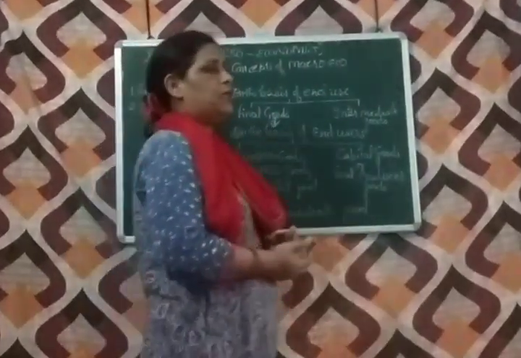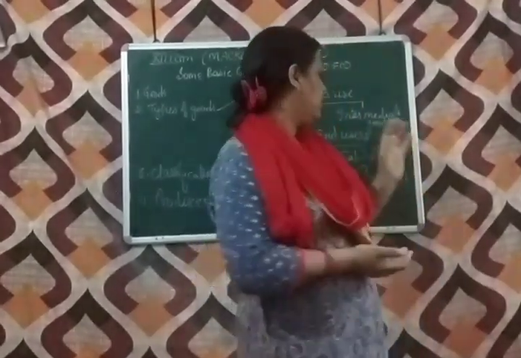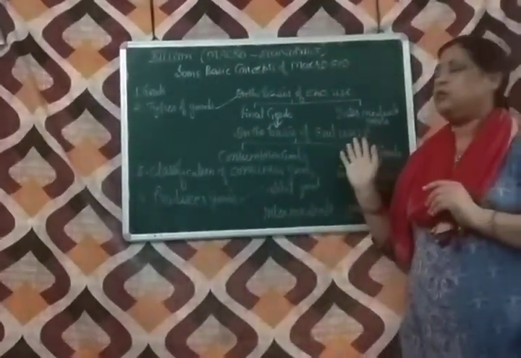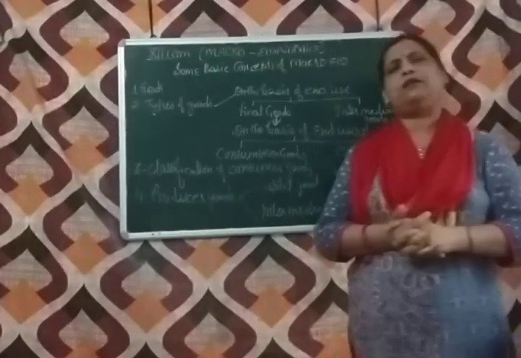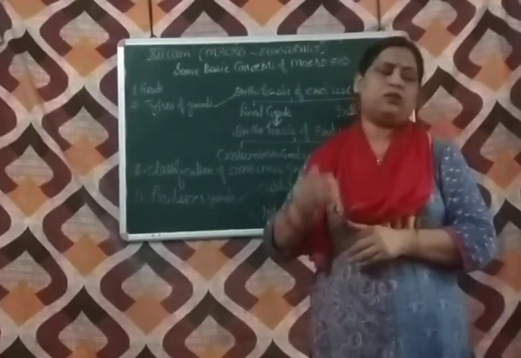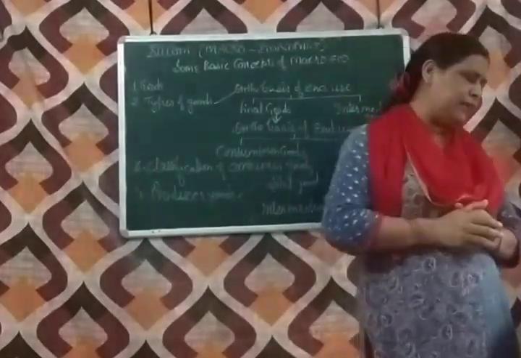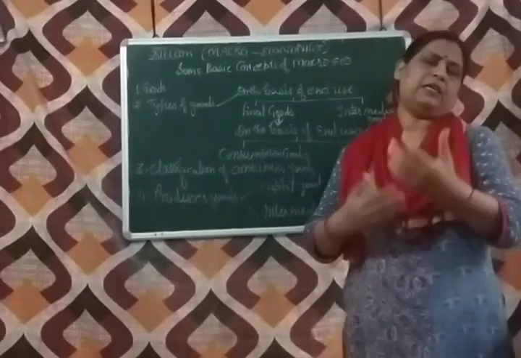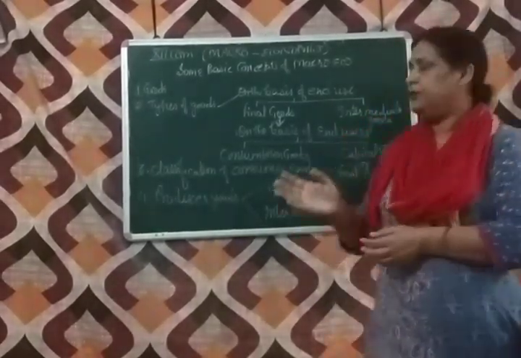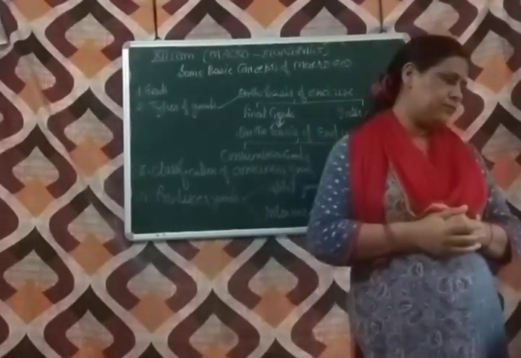Consumer goods lead to direct satisfaction of the consumers, but intermediate goods do not lead to direct satisfaction of the consumers; they help to make the consumer goods. Consumer goods are used by the final consumers when purchased, and producer goods are for further production.